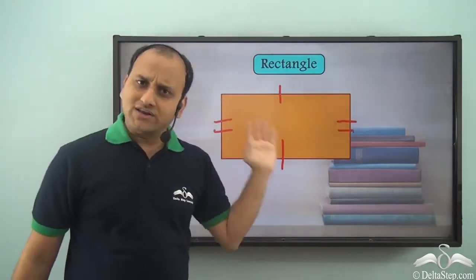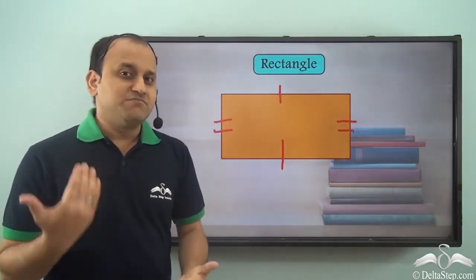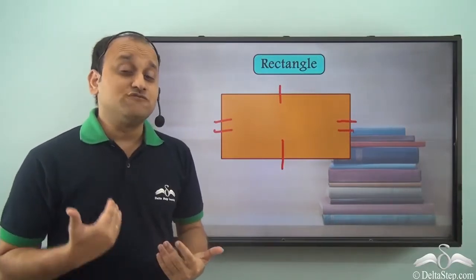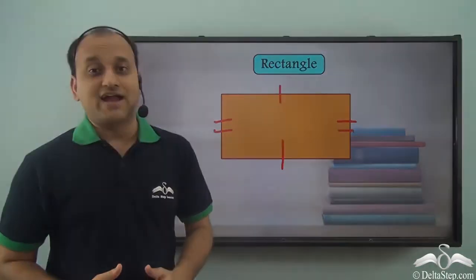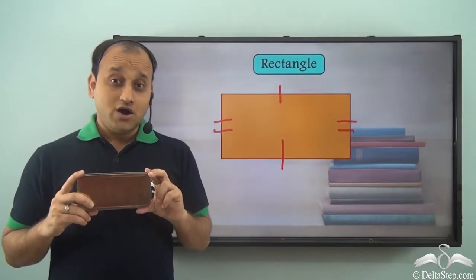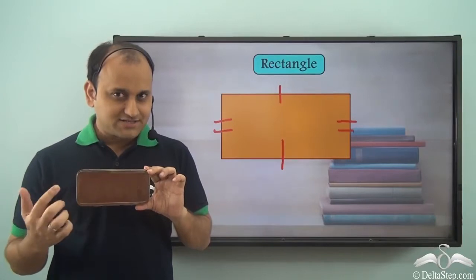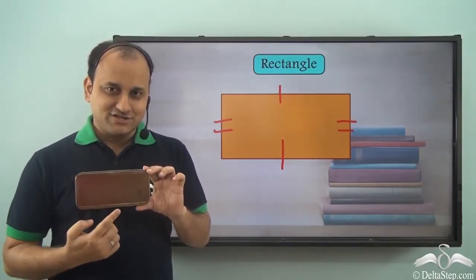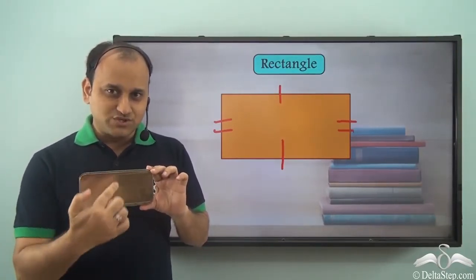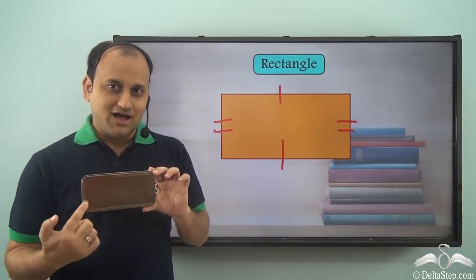So this is what a rectangle is. So let me show you an object which looks very similar to a rectangle. So what would you call this shape? It's a rectangle, right? Because it has one pair of sides which is longer than the other.